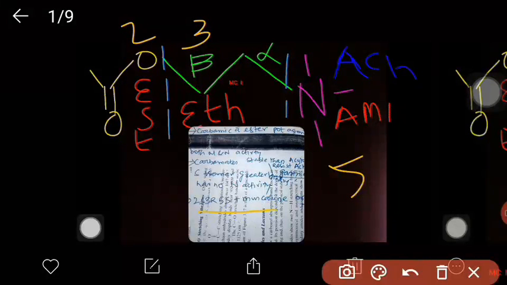Counting 1, 2, 3, 4, 5, this is the third position and this is the second position: 2S, 3R, 5S. This is the stereochemical part we have to take into consideration, and that is important for stereochemical aspects.